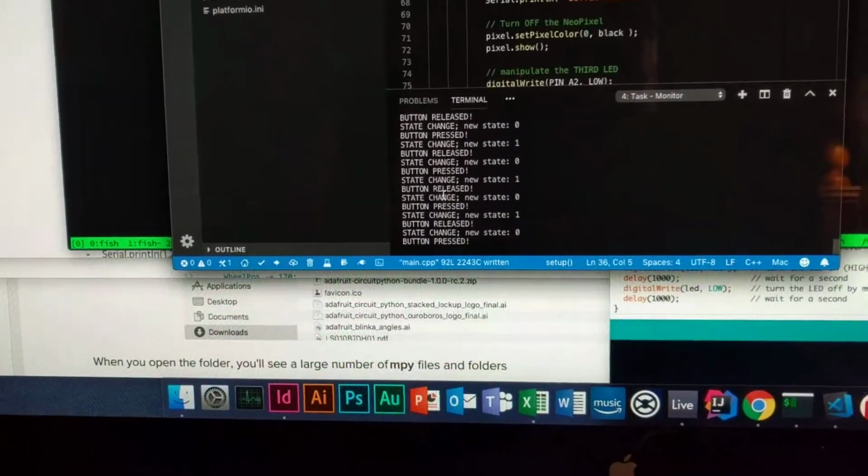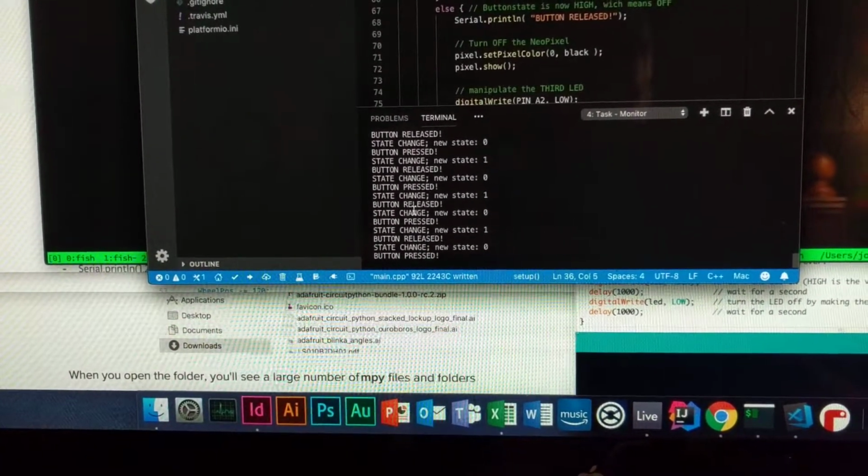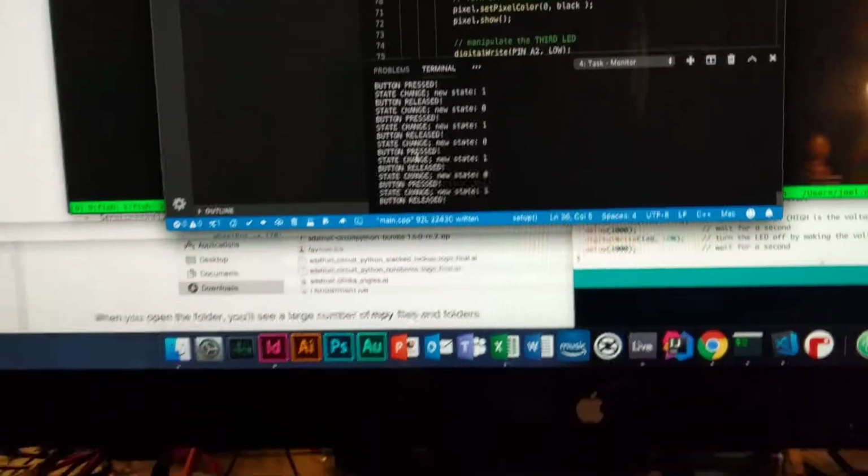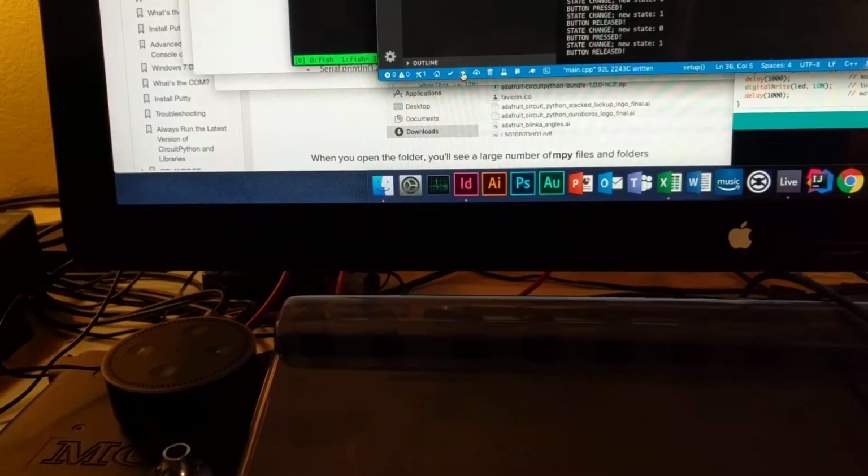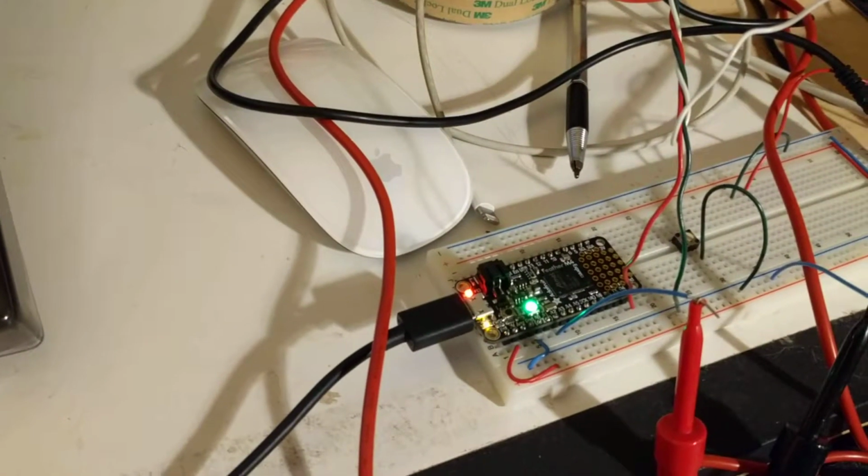Blup, blup, blup, blup, blup, blup. Okay, now did we do that? Okay, so we're going to recompile and send it down. When that goes green, yeah, there it is.